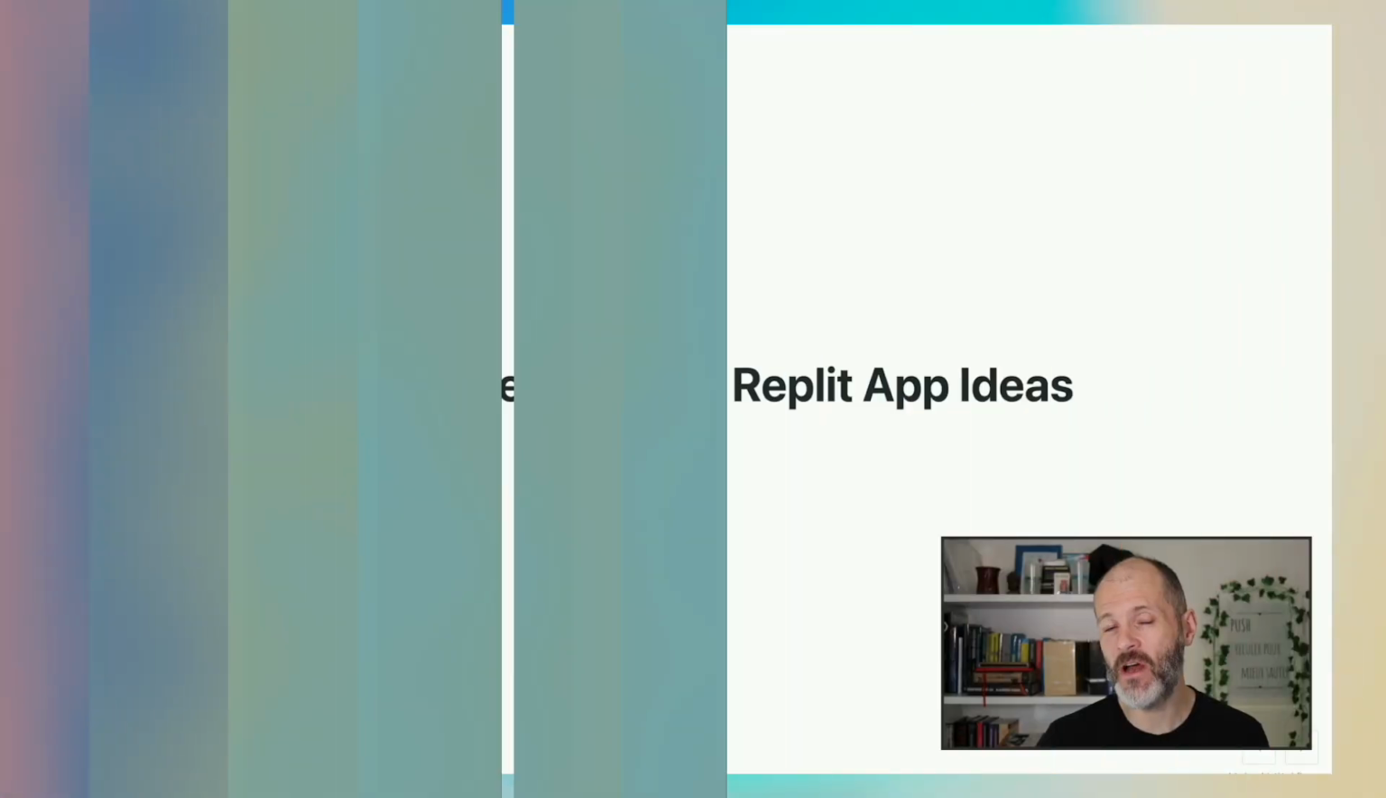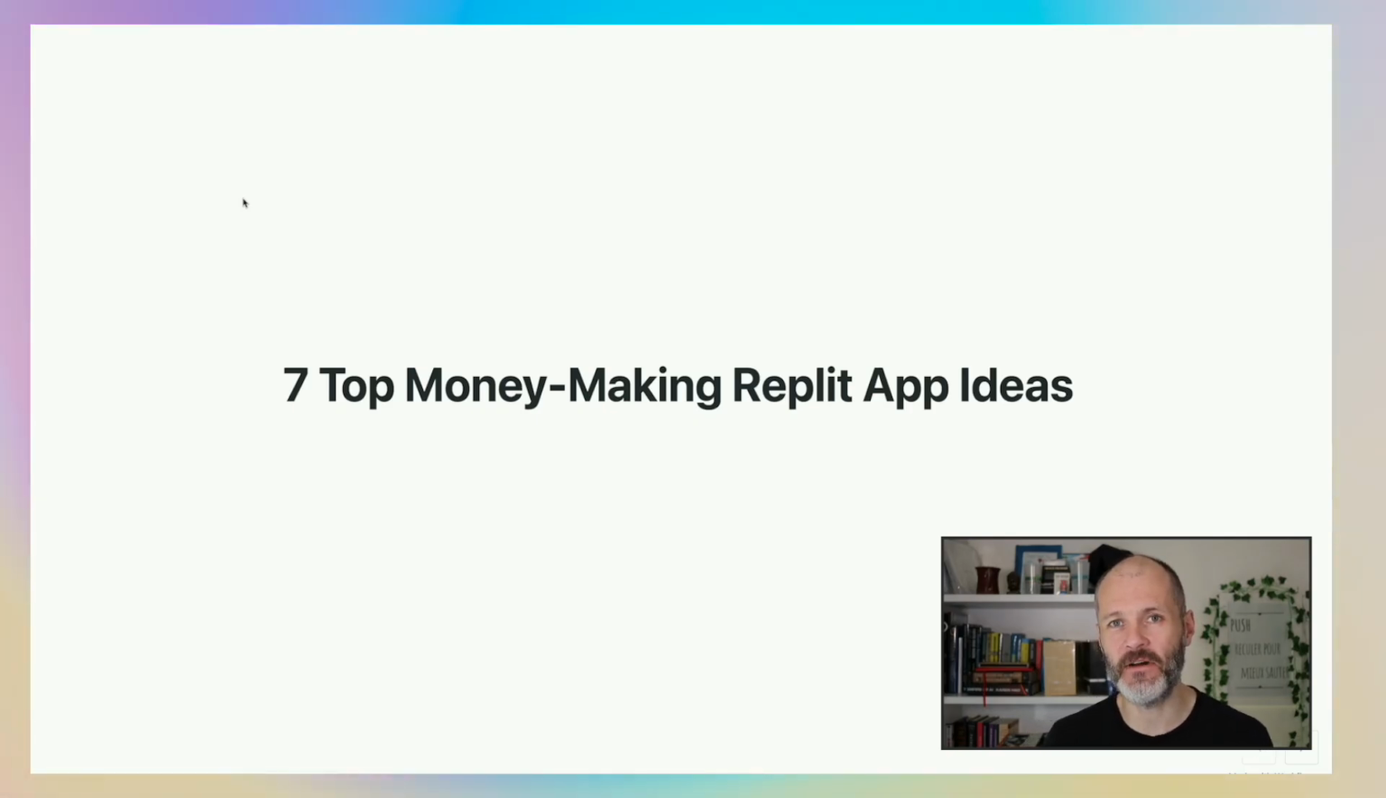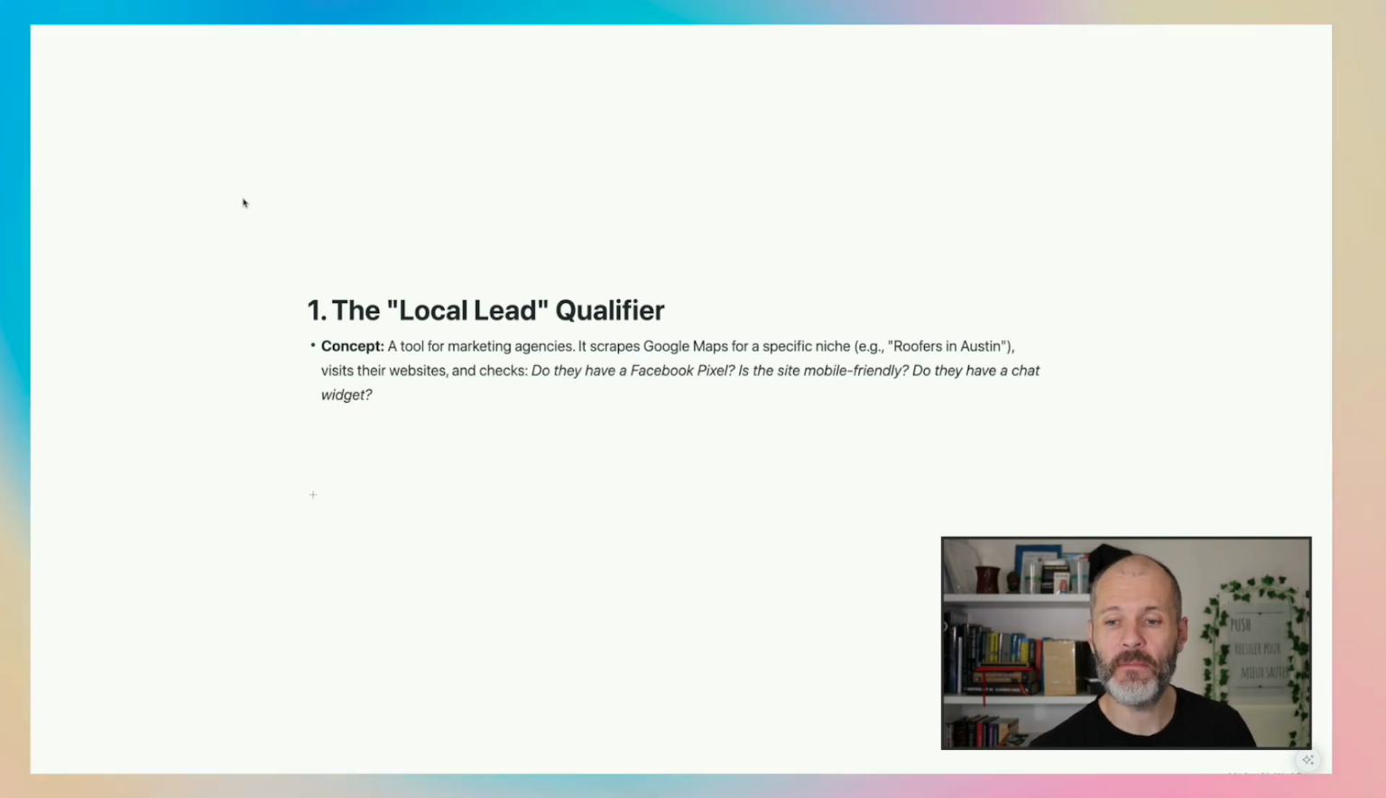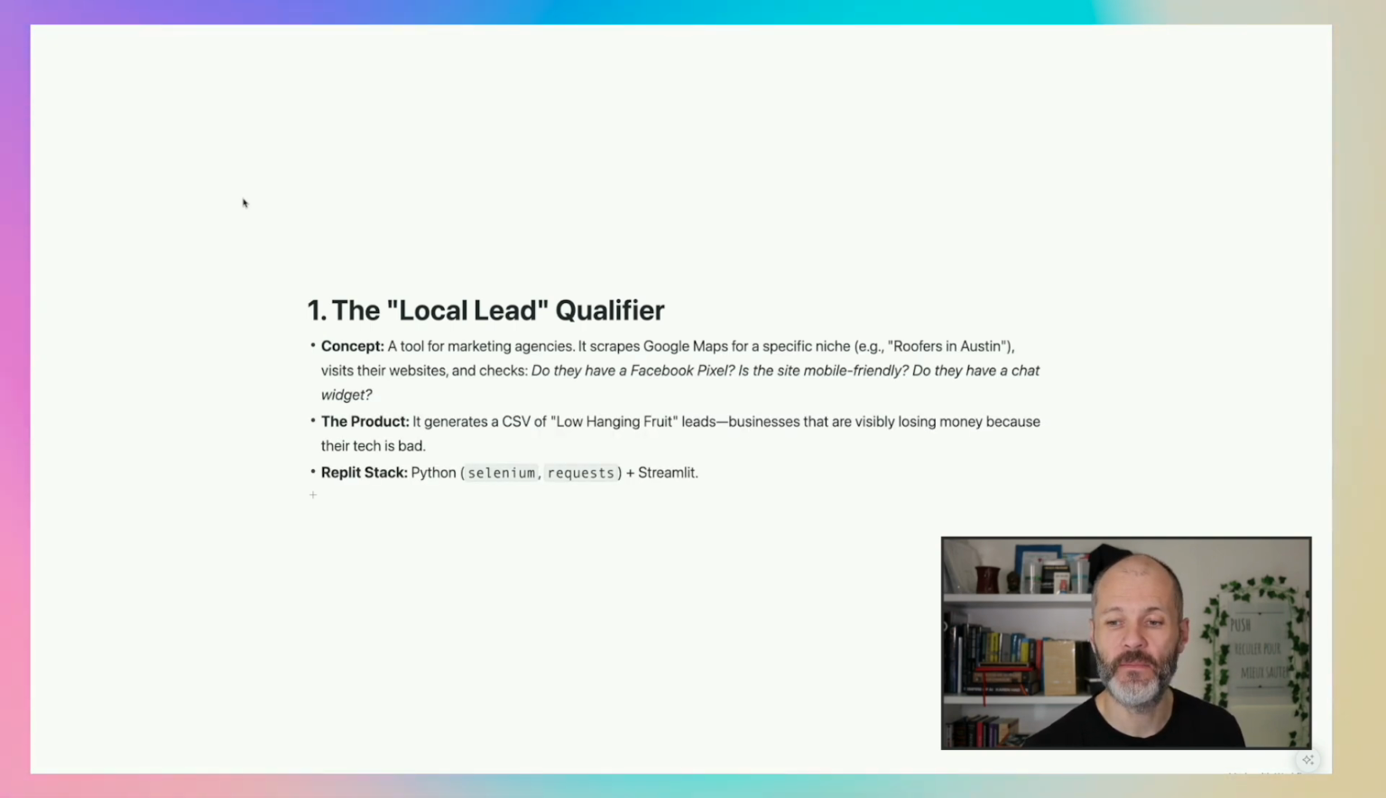Let's dive in. I've come up with 7 different ideas for apps that you could code with Replit which could potentially help you make money. So the first app is suitable for local marketing agencies. You could use Replit to create a local lead qualifier. This is basically an app that would scrape Google Maps for specific niches. It would check their websites and then see for some low-hanging fruit that you could potentially fix. For example, missing Facebook pixels or mobile usability issues.